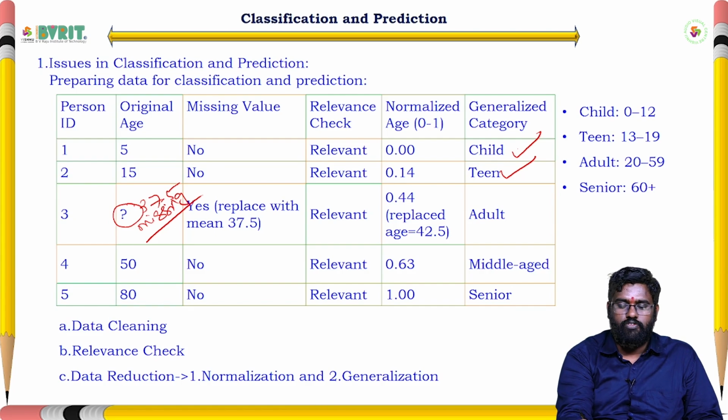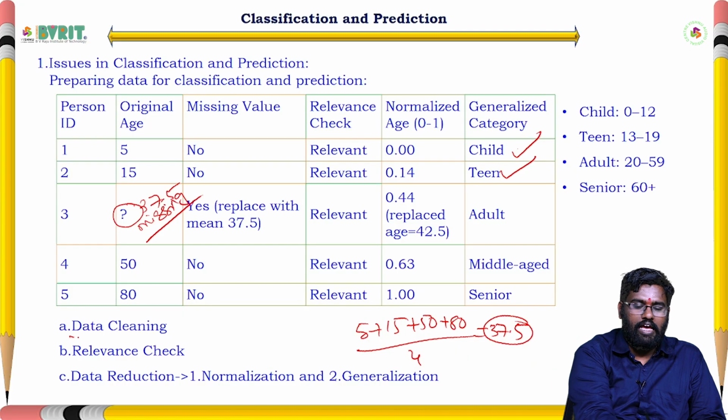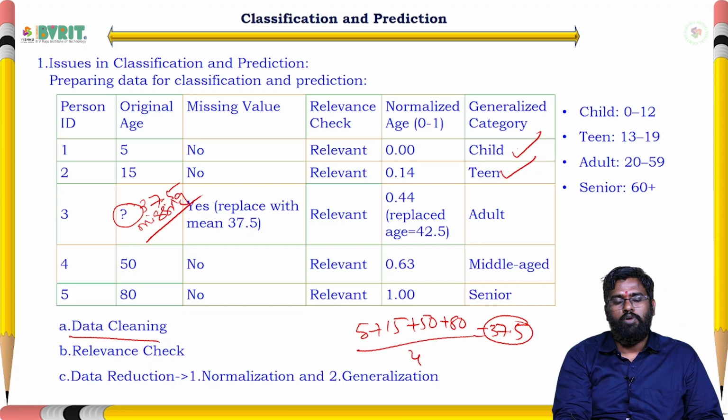So the average is 5 plus 15 plus 50 plus 80 divided by 4. That is equal to 37.5. So we need to get that missing value like this. This type of thing we need to remove by using the concept of data cleaning. The missing values will be removed.